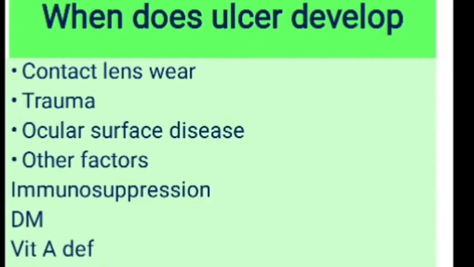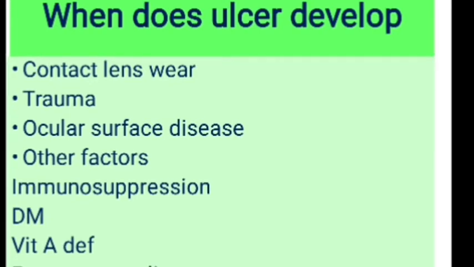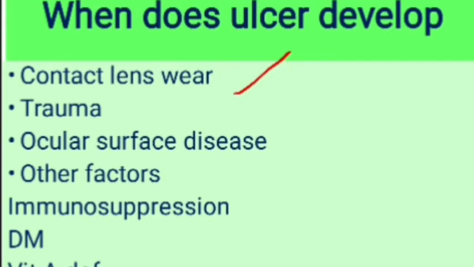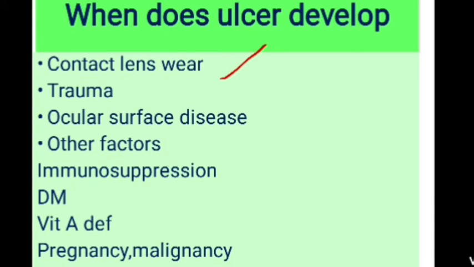In spite of all these protective mechanisms and the commensals of the conjunctiva, some people will develop a corneal ulcer. Some factors predispose the cornea to develop it. What are the factors which increase the risk of developing corneal ulcer? The first one is contact lens wear. Especially soft contact lens wearers have the highest risk. If they wear the lens overnight, or with poor lens hygiene, the cornea is predisposed to hypoxia and trauma, which make it susceptible to corneal ulcer.